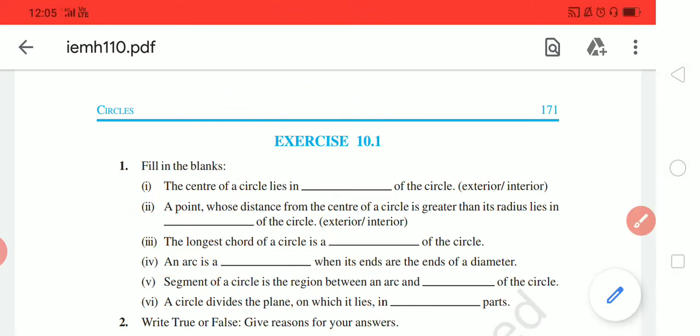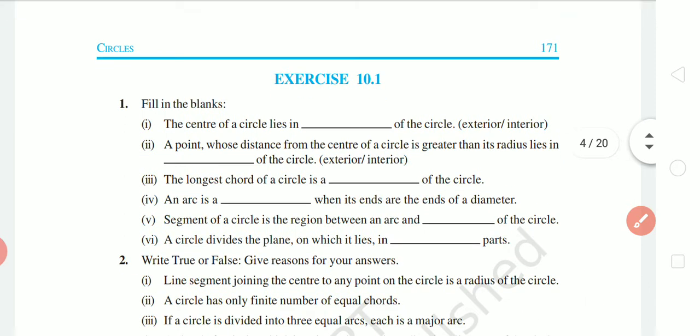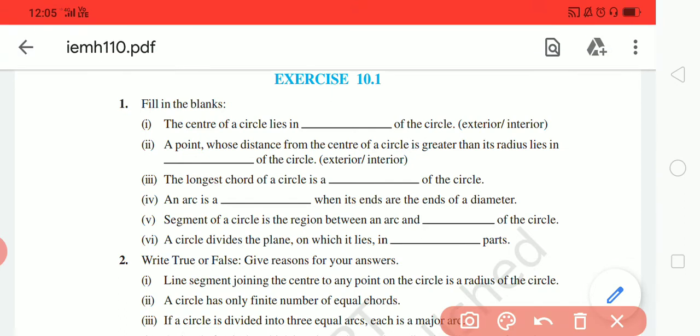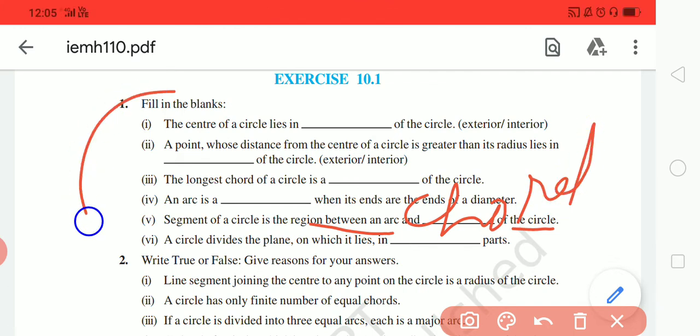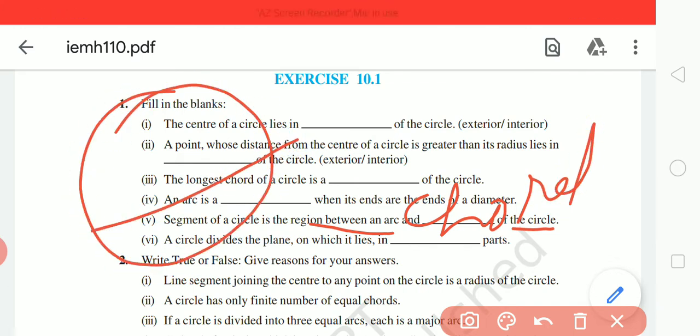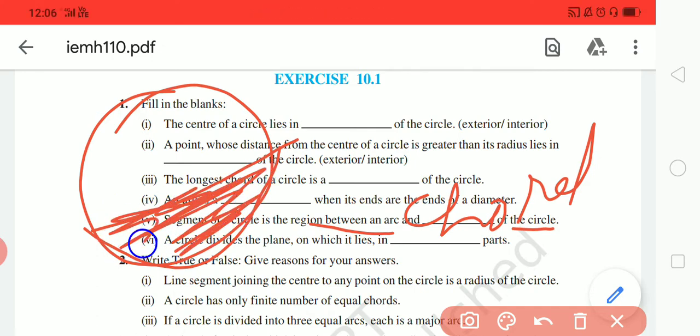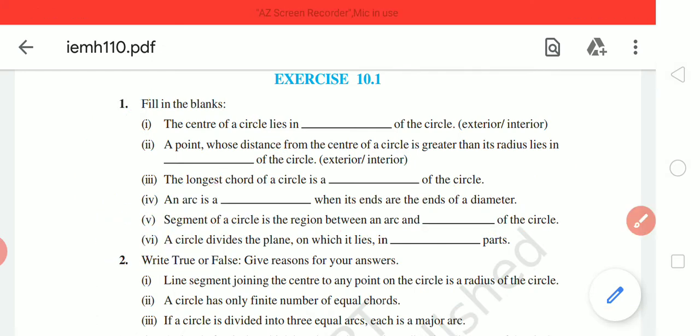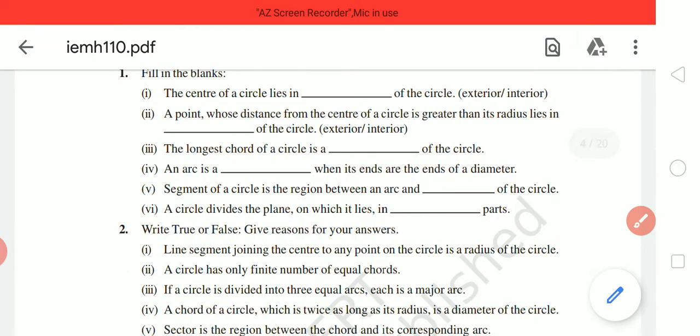Now coming to next part, a segment of a circle is a region between the arc and the chord of the circle. It is arc and chord, right? This is the circle, this is your chord, and this is the arc, and in between arc and chord this is the segment. Shaded part is the segment. And coming to the sixth part, a circle divides the plane in three equal parts, right?